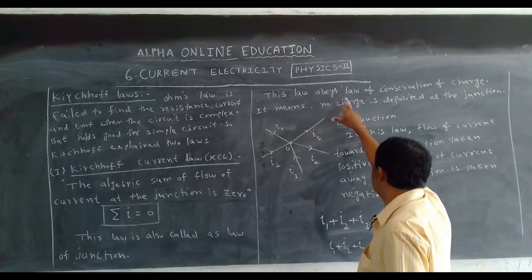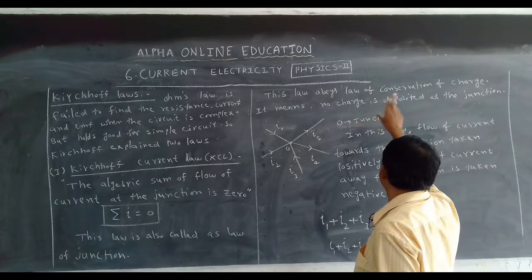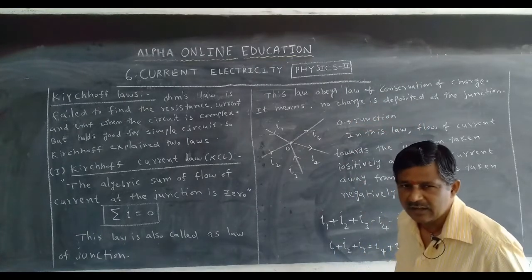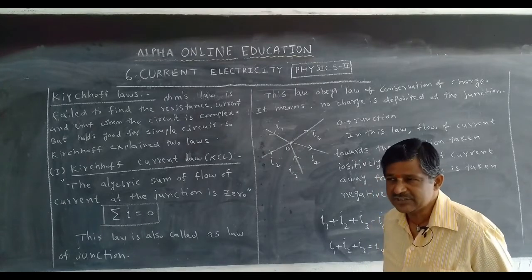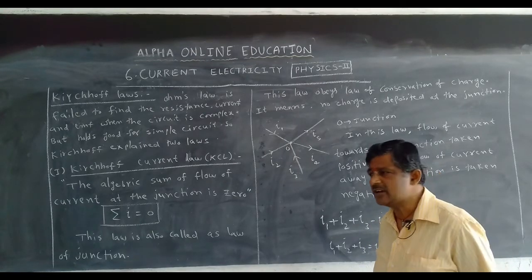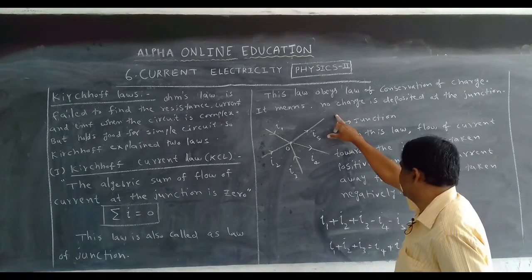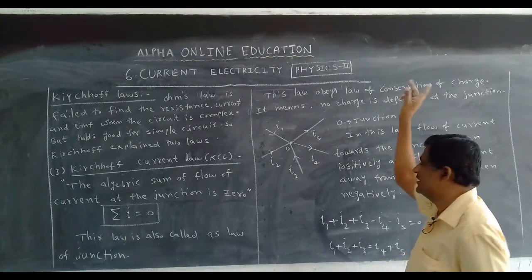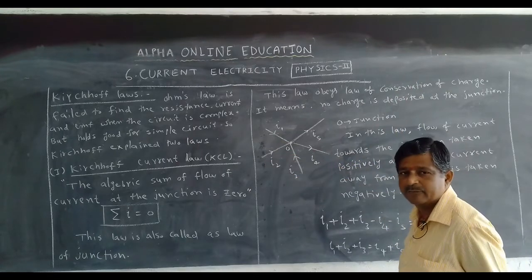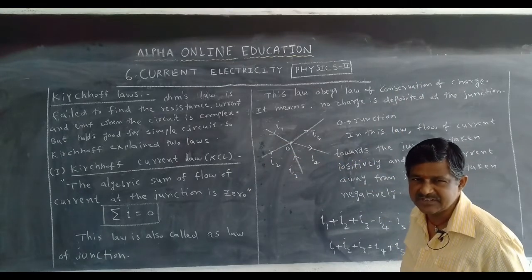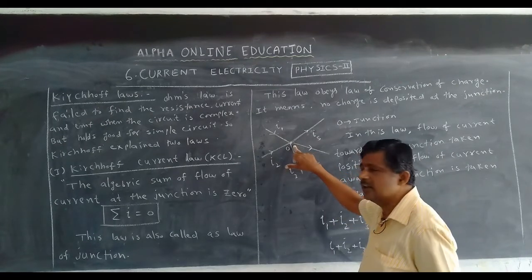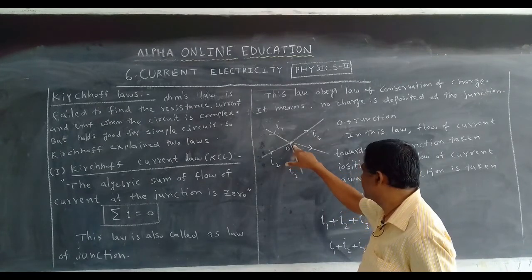Now this law obeys the law of conservation of charge. What is the meaning of that? It means no charge is deposited at the junction. Now let us take one simple circuit.